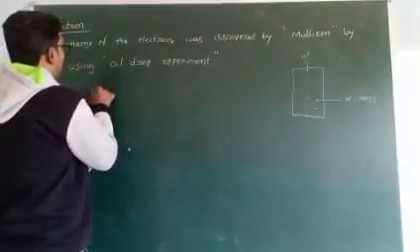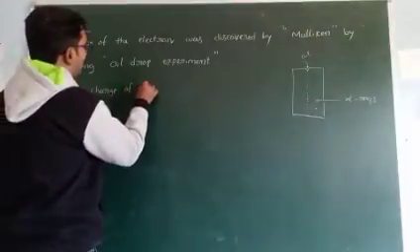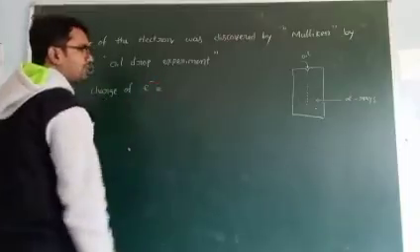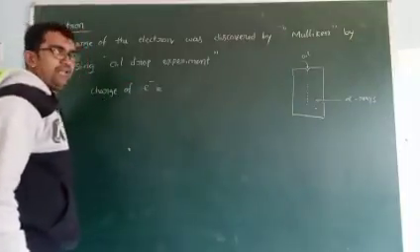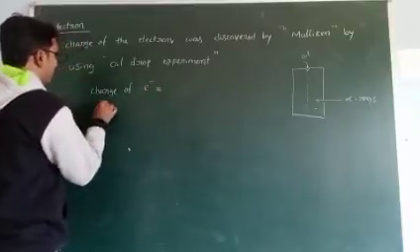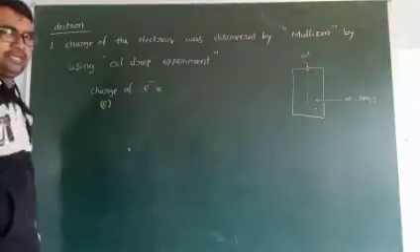So simply we know that the charge of the electron is written like this. Charge is always denoted by the symbol small e.